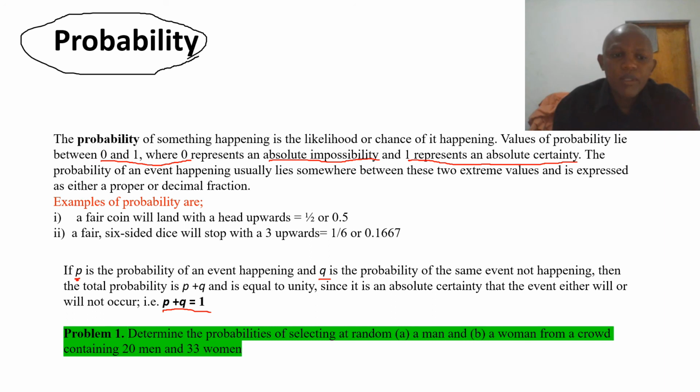Now think about this problem. Determine the probabilities of selecting at random A, a man, and B, a woman, from a crowd containing 20 men and 33 women. Think about it, then respond.